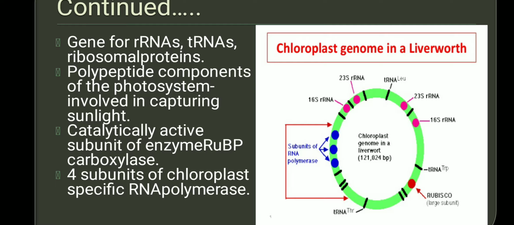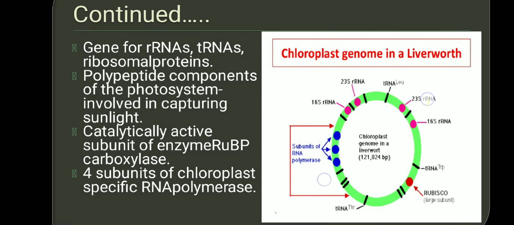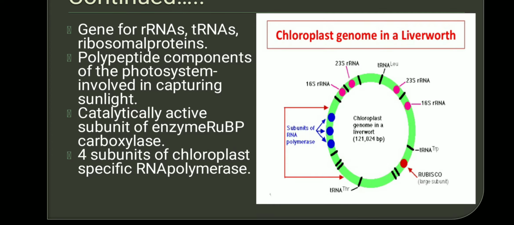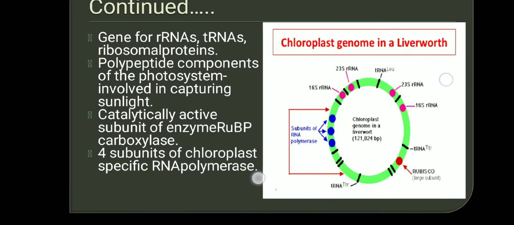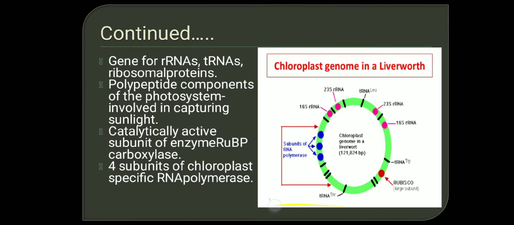Also, if you remember the enzyme RuBP carboxylase, ribulose bisphosphate carboxylase, this is an essential enzyme inside a chloroplast that is also coded by chloroplast DNA. The RNA polymerase required for the chloroplast genome is also produced by the chloroplast genome.